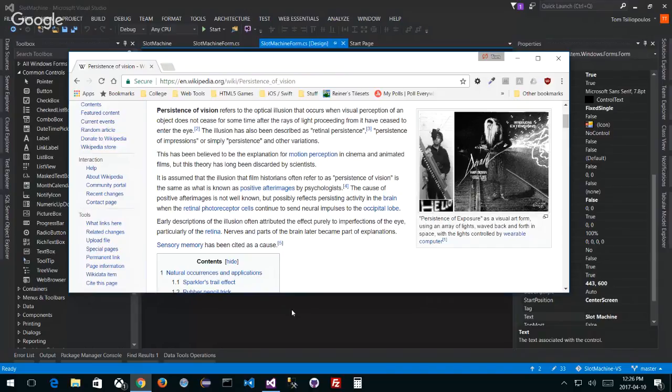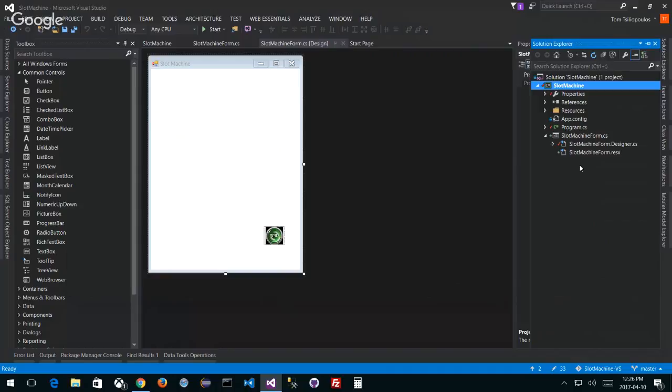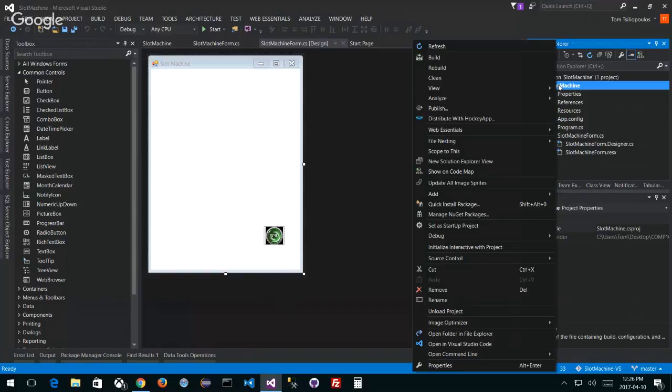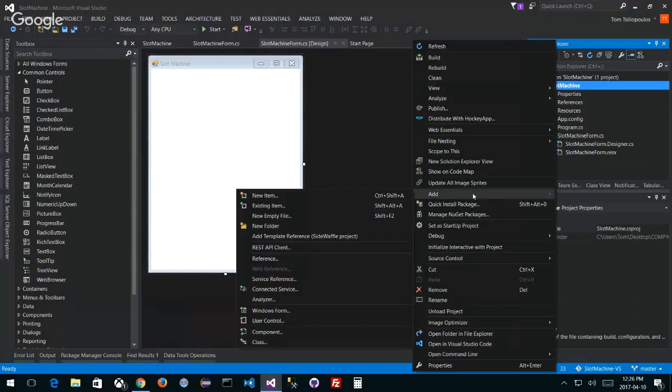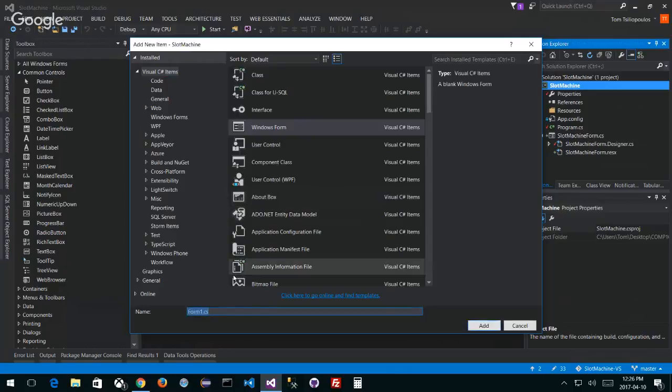What do I mean? I want to add a timer, but I'm not going to add it to this, because this is your example, right? I want to go to my Solution Explorer, and I want to add a new, I'm going to pin this up here, and let's add a new form. Make a new form, add, we'll say a new form. And we'll call this form, I don't know, we'll call it a canvas. Or the game, we'll call it game form. How about that? Game form.